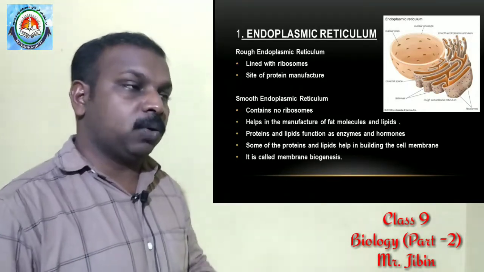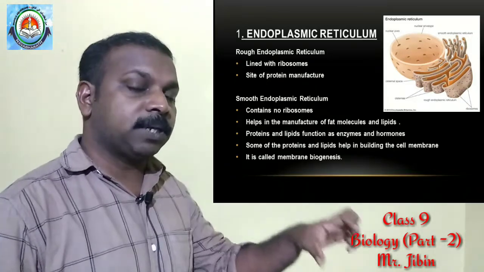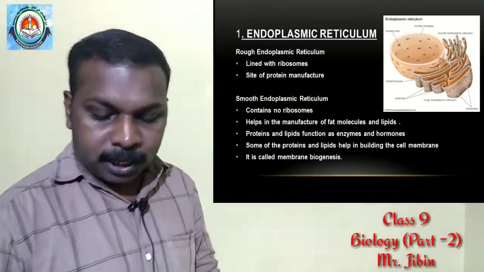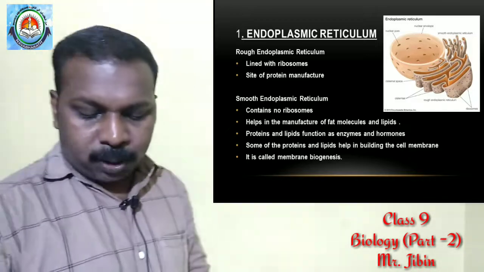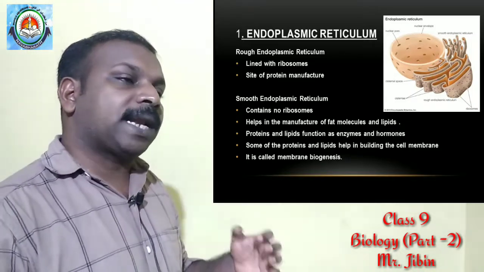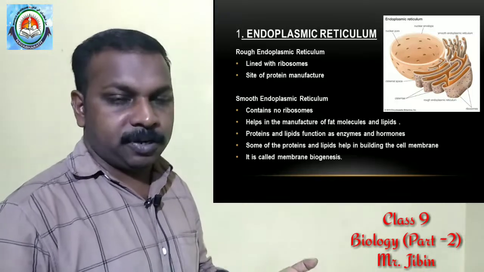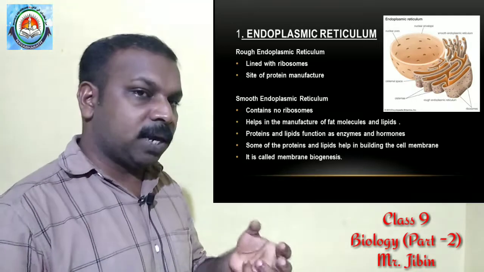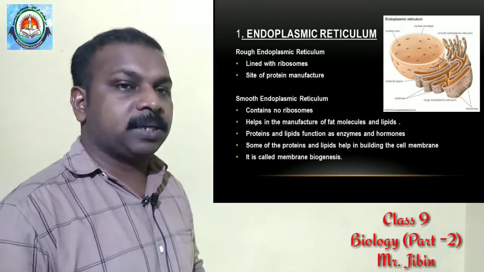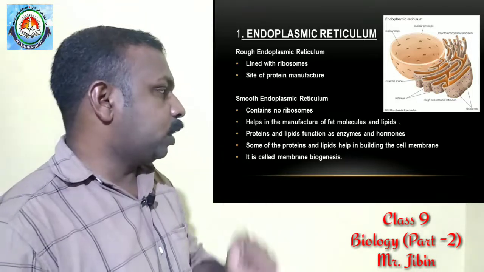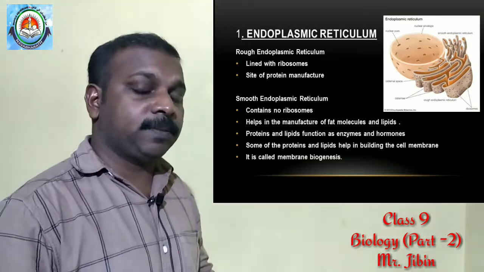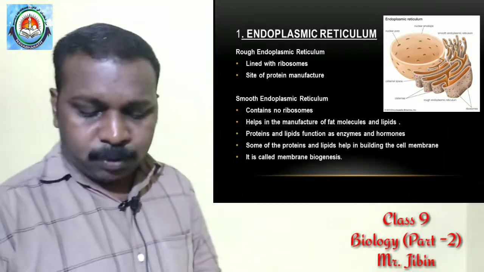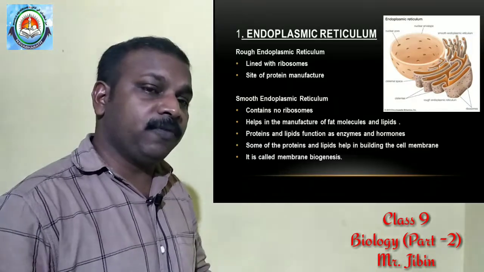Rough endoplasmic reticulum is also known as RER, and smooth endoplasmic reticulum as SER. The rough endoplasmic reticulum has ribosomes attached to its surface. We will discuss ribosomes later. Just understand that ribosomes are attached to the rough endoplasmic reticulum, and these ribosomes are the sites of manufacture of proteins.